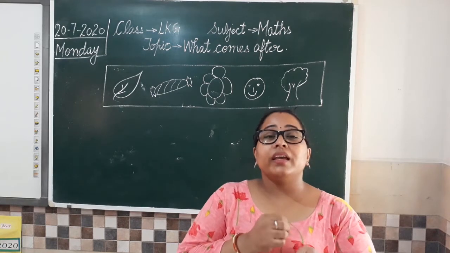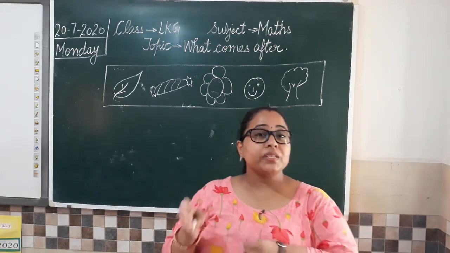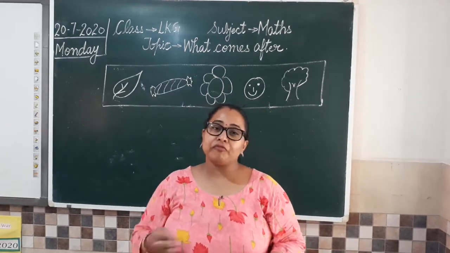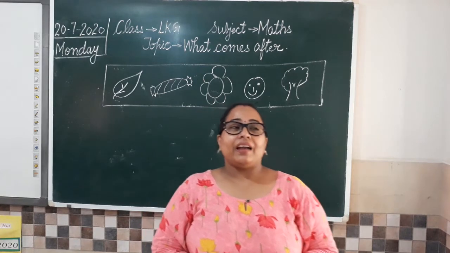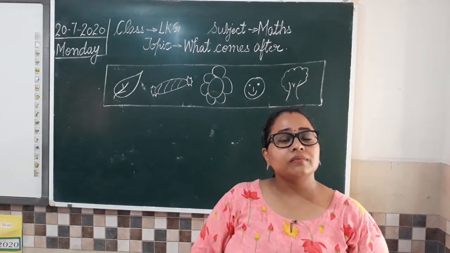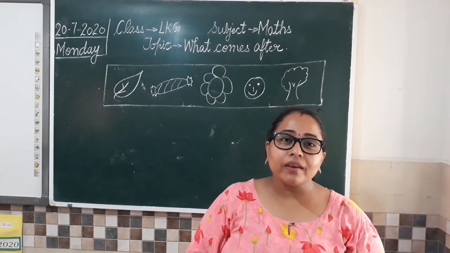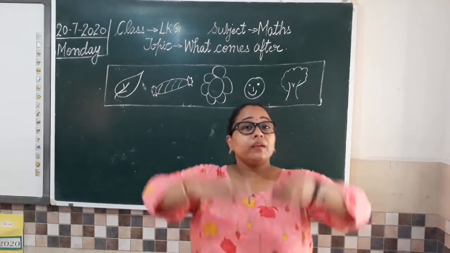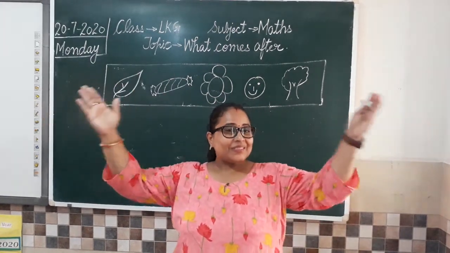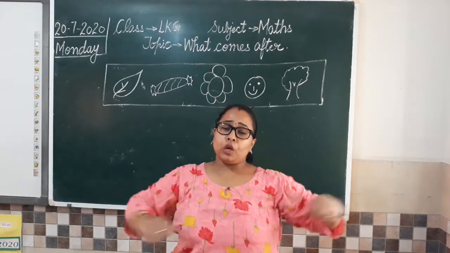Then empty, full. Empty is khali and full is bhara hua. Thick means mota. And thin means patla. So big, bada, small, chota, and long, lamba.